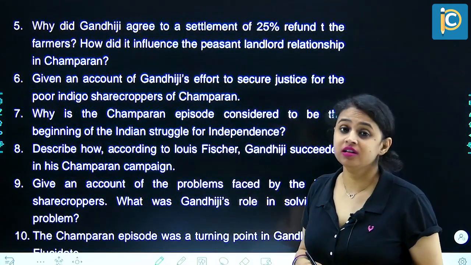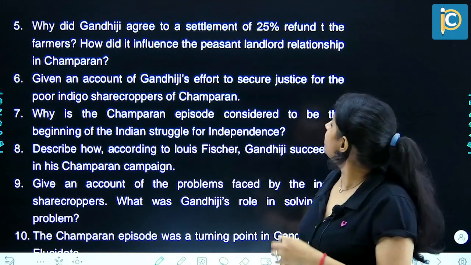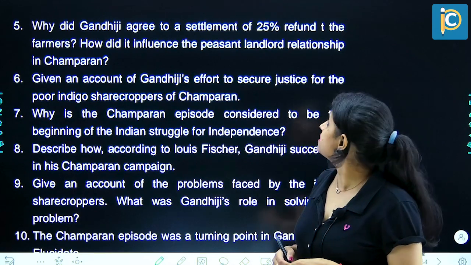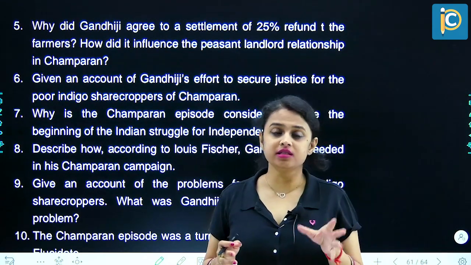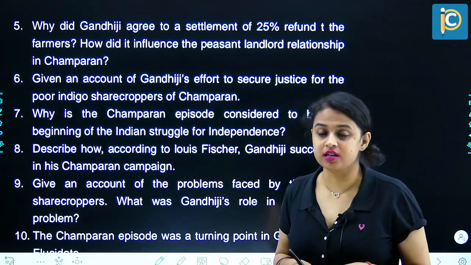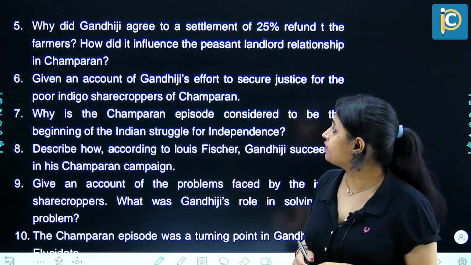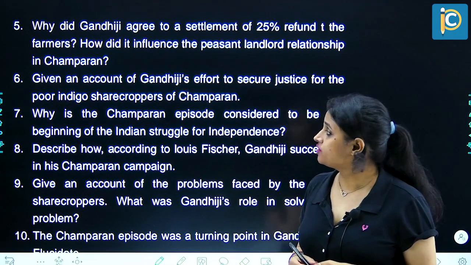Next question. Why did Gandhiji agree to a settlement of 25% refund to farmers? How did it influence the peasants-landlord relationship in Champaran? So this question has already been discussed under the NCERT and the short answer type section. You can go and refer to the answer there. Next question. Give an account of Gandhiji's effort to secure justice for the poor indigo sharecroppers of Champaran.